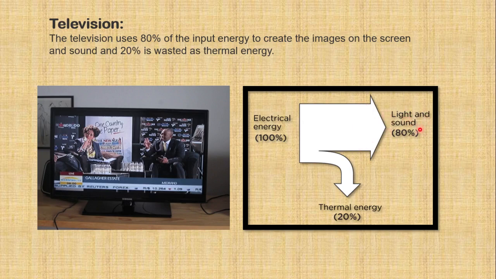That is light and sound, the purpose of television. While the second half split arrow is downward, and it is the wasted energy in the form of heat energy, that is 20%. So if the statement is given to us, then we can draw the Sankey diagram also.